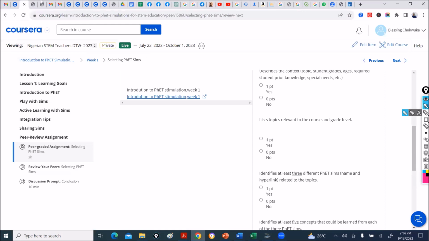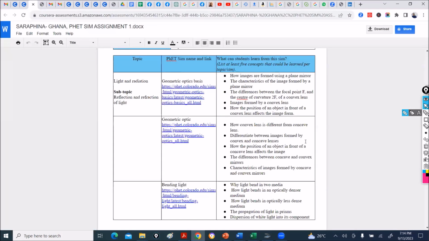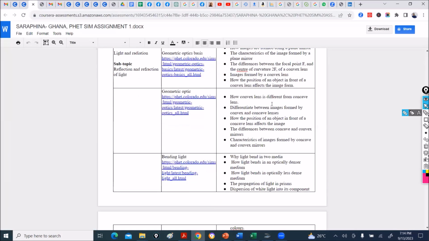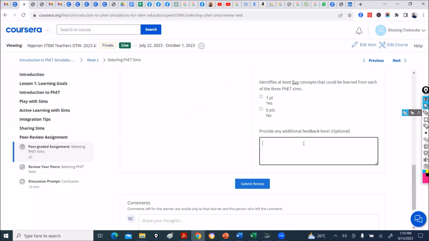But from here, you can see this topic should be something like convex and concave lenses. It's just that she didn't write it down. So you can give constructive feedback here: please write down the topic for 2 and 3. And you click submit review.